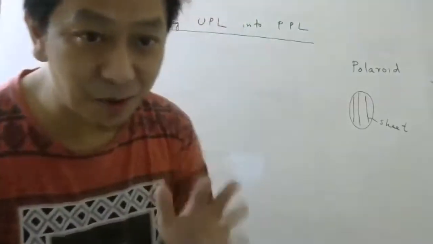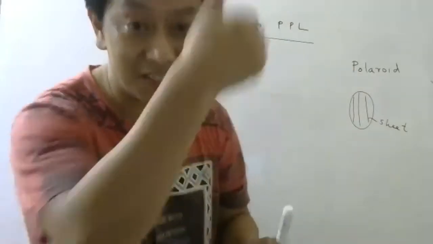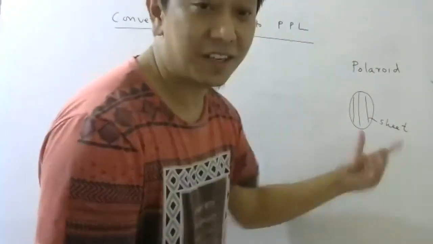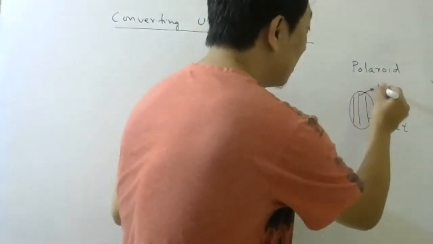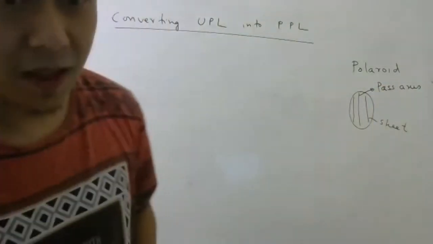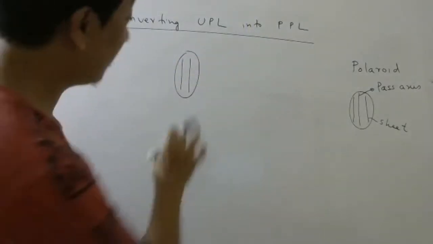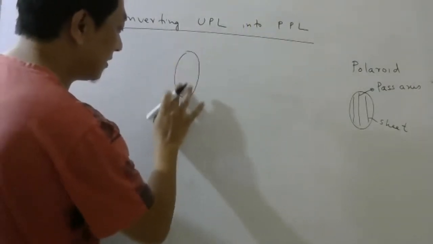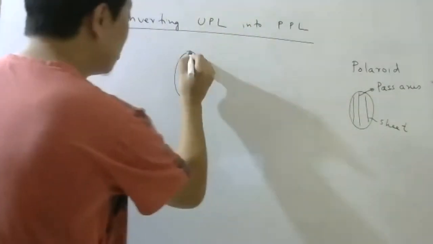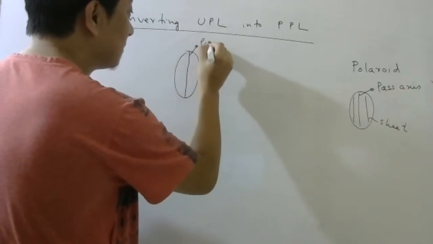But first try to understand there are certain directions or certain axes in this sheet, and these axes are called pass axis. This Polaroid behaves in such a way that if you take a Polaroid, let me draw only one, all are parallel, for which this is the pass axis,